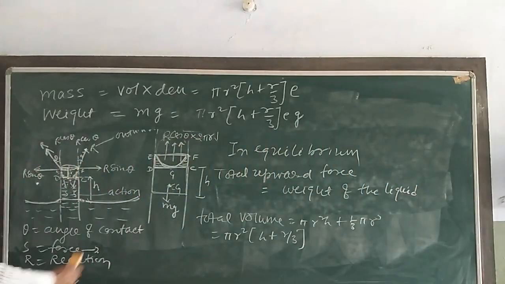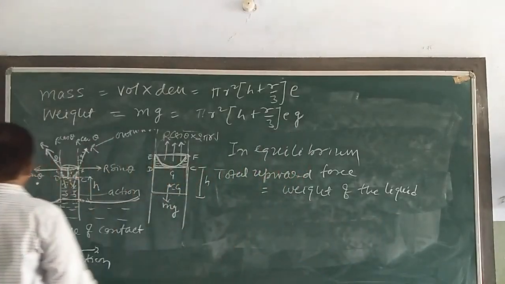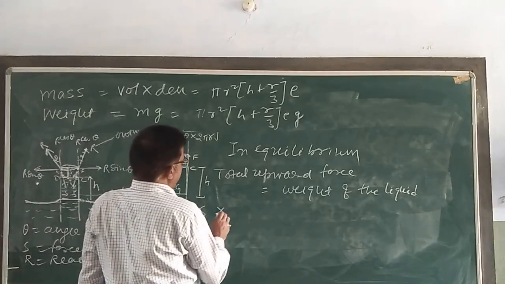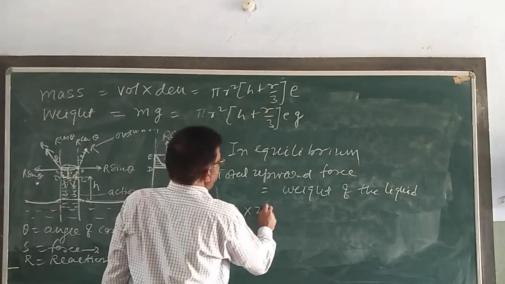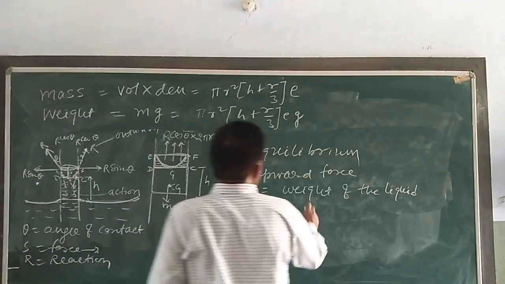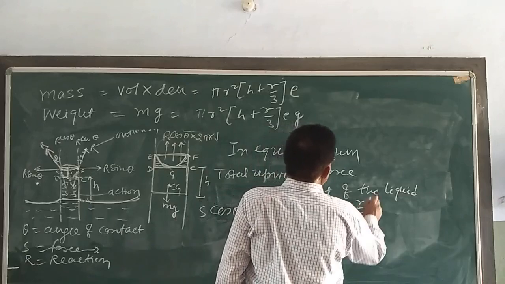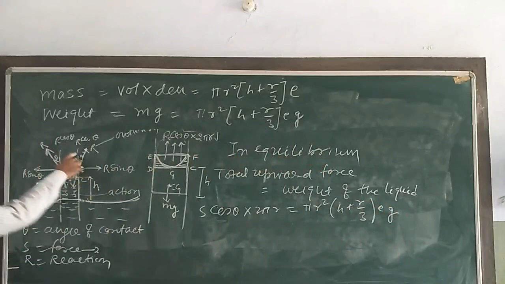Write both. So we are getting here the total upward force, that is S cos theta into 2 pi r, and the weight of the liquid, pi r square h plus r by 3 rho g. This is the upward force and this is the weight.